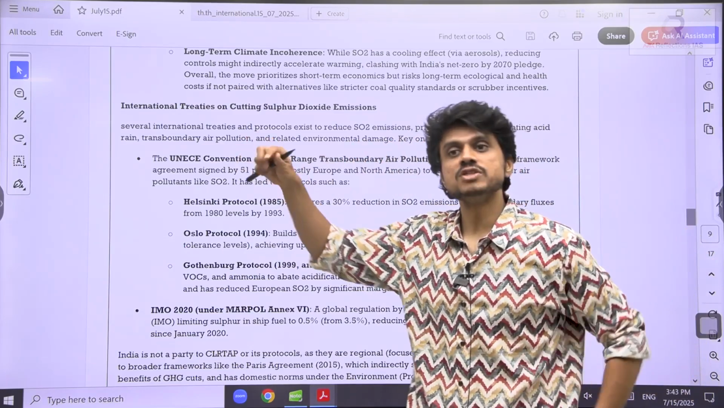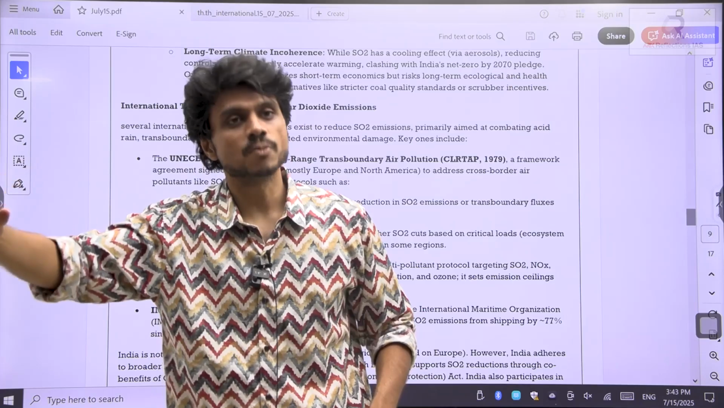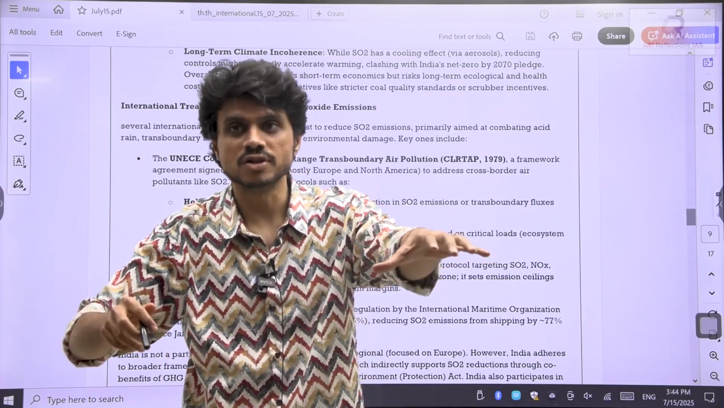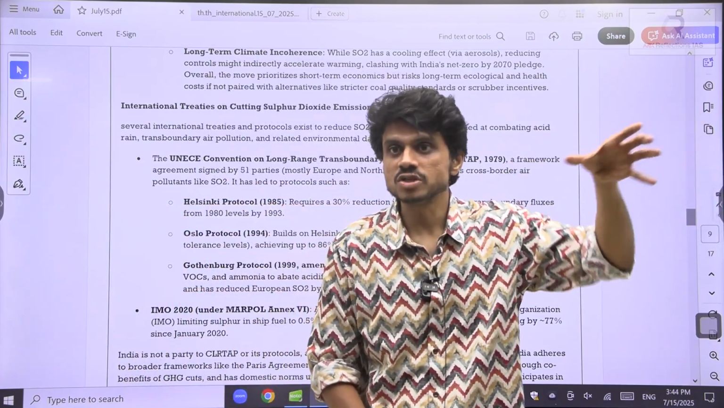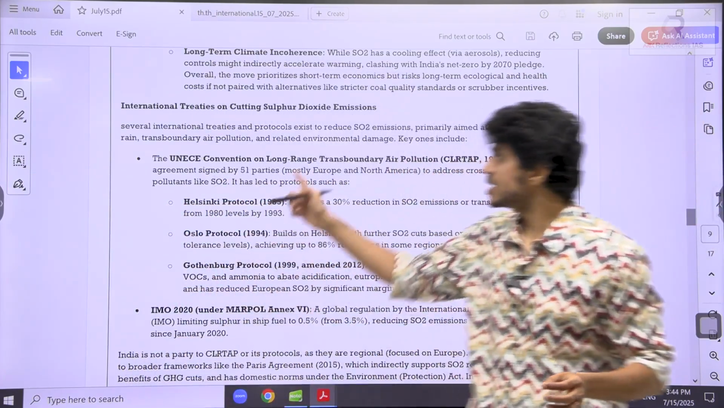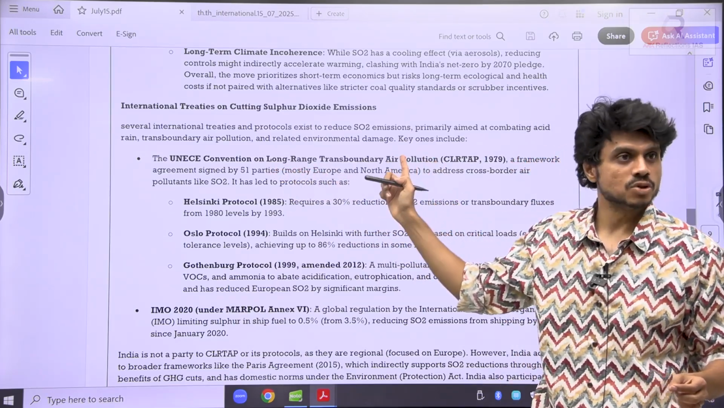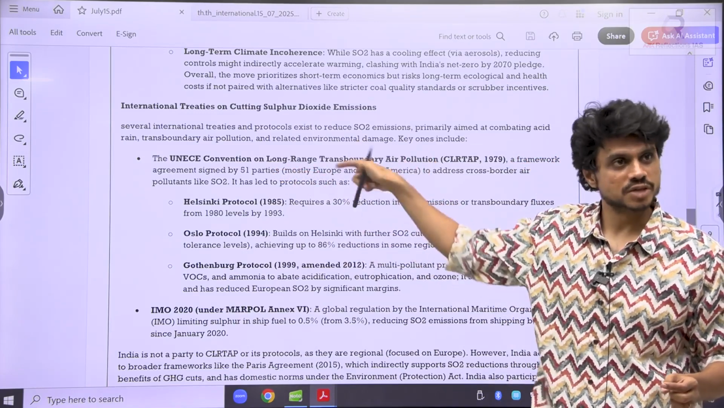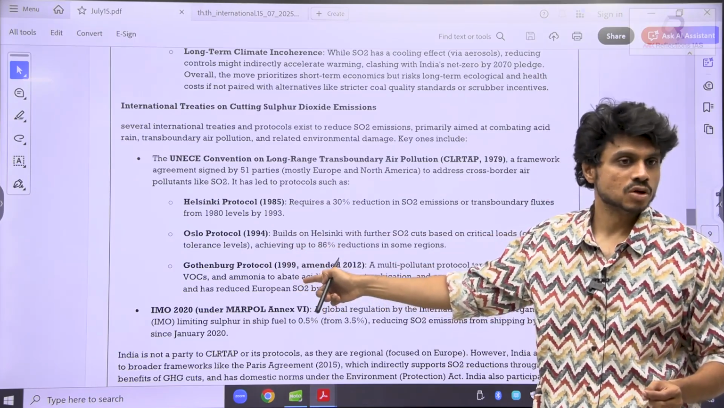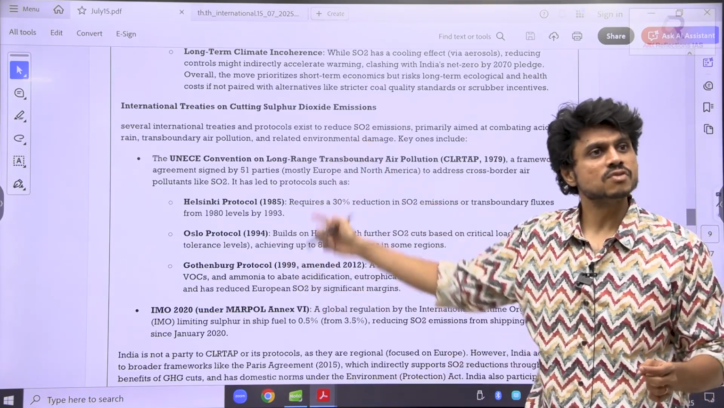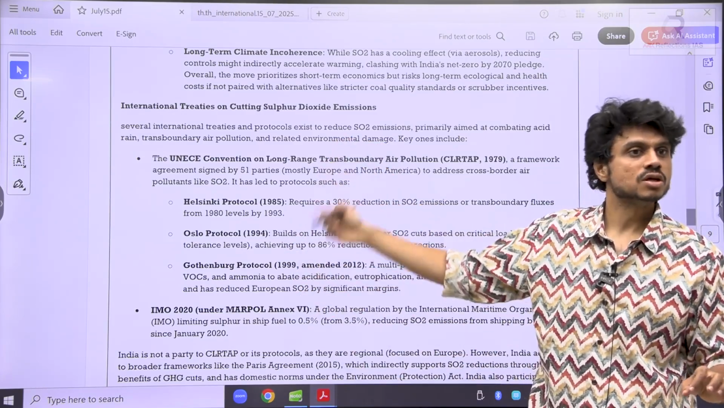This is a convention. Convention means a broader framework. They are providing it to you so that you implement some provisions. When, according to that convention, you make some kind of legal law, then it becomes a protocol. Under the convention, you have the protocol. So this is the UNECE Convention on Long-Range Transboundary Air Pollution. From that, its babies are the Helsinki Protocol, Oslo Protocol, Gothenburg Protocol. All these are primarily for controlling SO2. Learn these three by heart, they can ask in the prelims because SO2 is in the news.